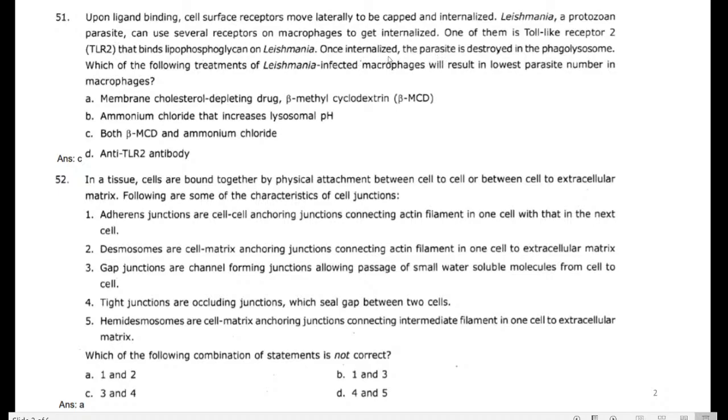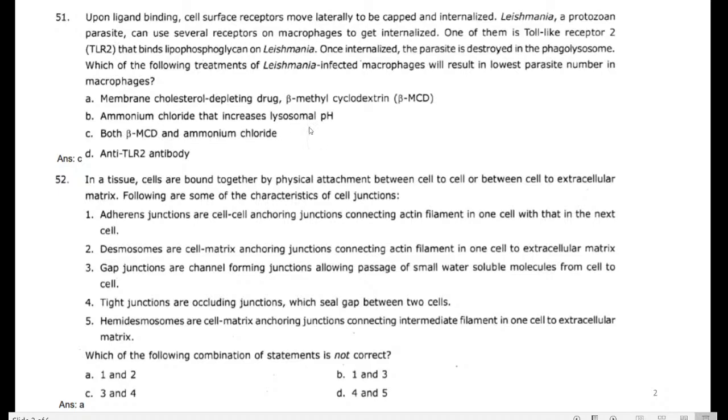Once internalized, the parasite destroys the phagolysosome. Which of the following treatments of Leishmania infected macrophage will result in the lowest parasite number in a macrophage? So which is the best treatment? Here they provided 4 options. In that, C is the answer: both beta MCD and ammonium chloride.